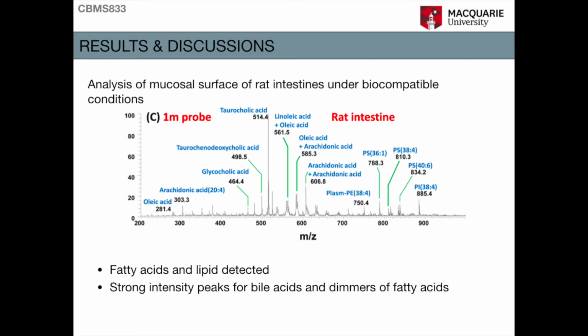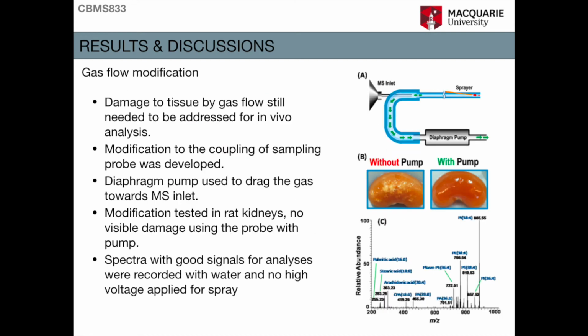The potential carryover between analyses was also characterized by moving the sample probe between the surface of the intestine mucosa and the latex glove. They found that the signals due to the chemicals on the previous sample disappeared completely 4.5 seconds after the probe was moved to a new surface. After all these analyses, the damage to the tissues by the gas flow still needed to be addressed. To make the in vivo analysis minimally invasive with the sampling probe, this issue has to be addressed while retaining good sensitivity for the analysis.